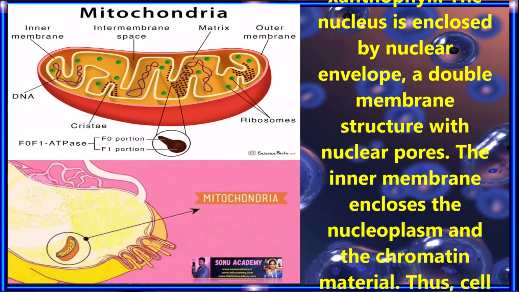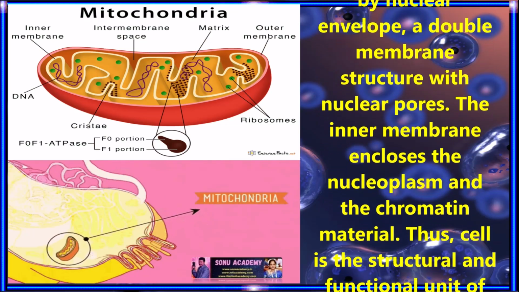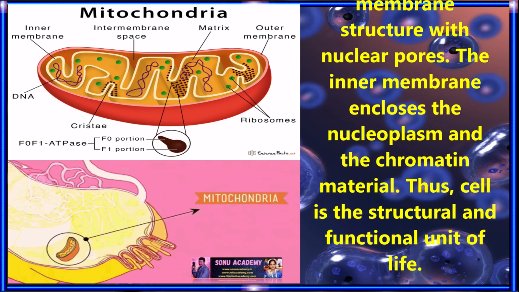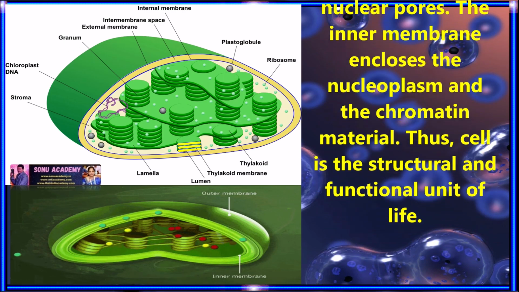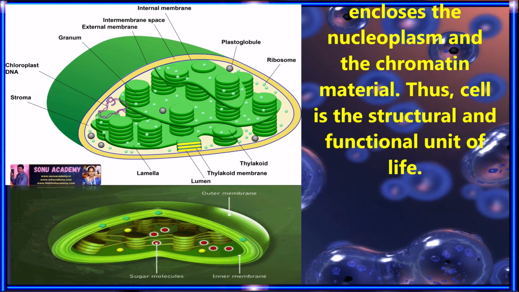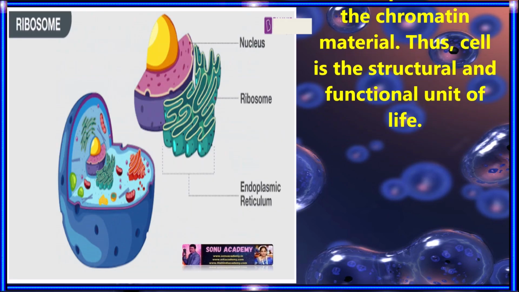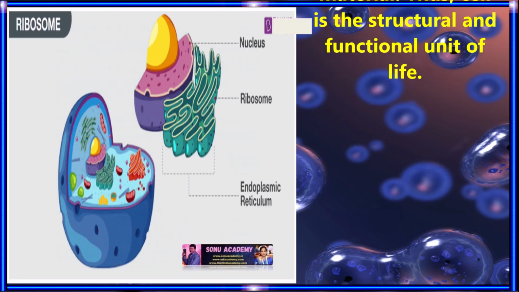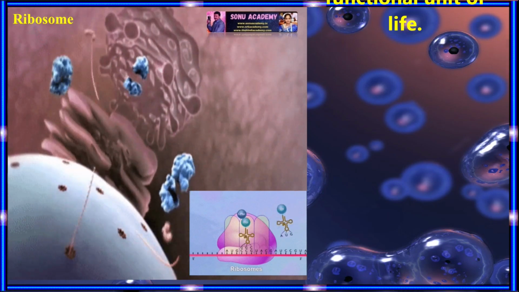The nucleus is enclosed by a nuclear envelope, a double membrane structure with nuclear pores. The inner membrane encloses the nucleoplasm and the chromatin material. Thus, the cell is the structural and functional unit of life.